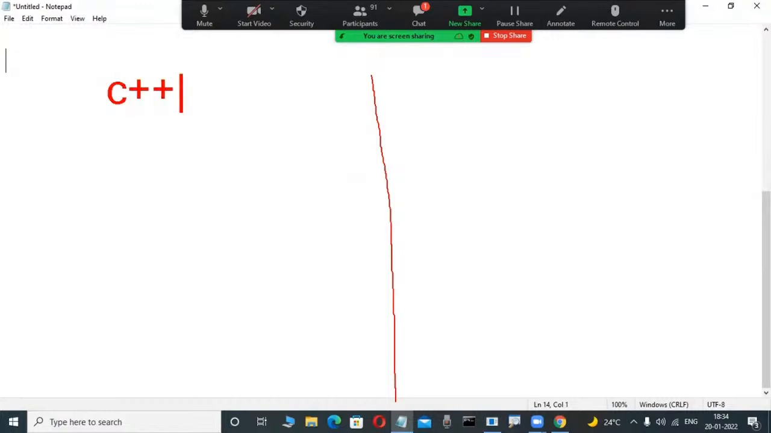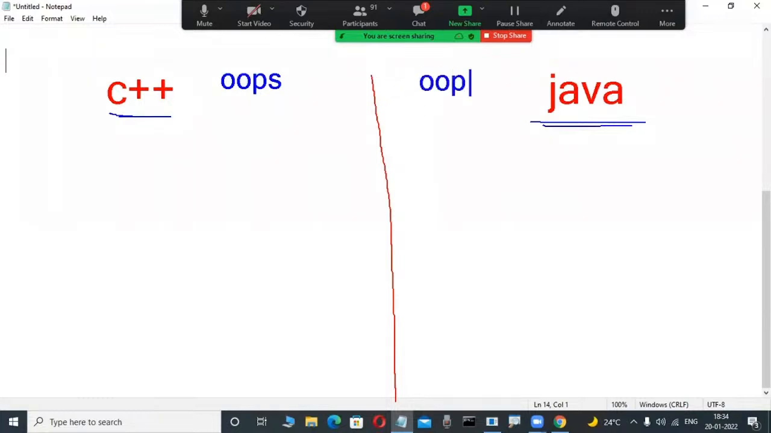C++ is a language. Java is a language. For example, for computer students, C++ is a language and also Java is a language. These are two popular object-oriented languages. In object-oriented languages, some OOPS concepts are there, maybe some object-oriented features. Yes, here also OOPS concepts are there. Here also OOPS concepts are there.